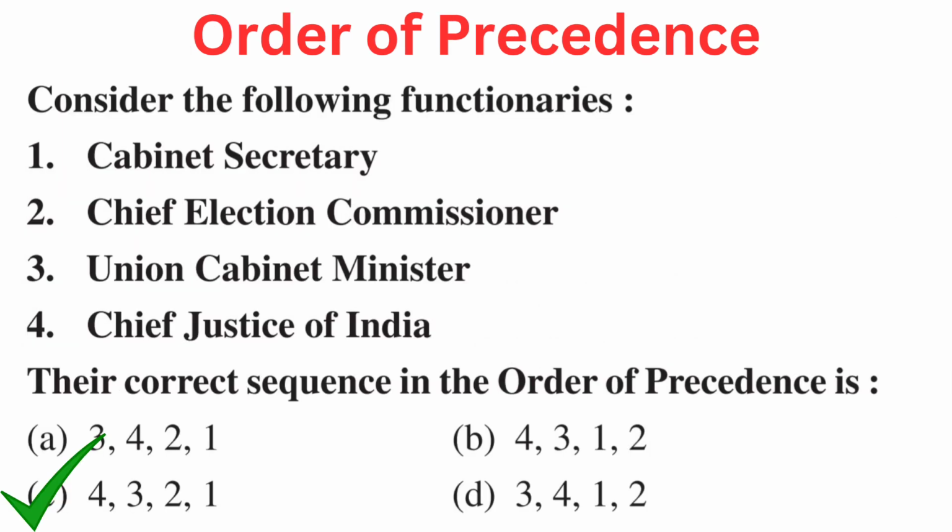Your question is, consider the following functionaries: 1. Cabinet Secretary, 2. Chief Election Commissioner, 3. Union Cabinet Minister, 4. Chief Justice of India. Their correct sequence in the order of precedence is, your options are A. 3-4-1, B. 4-3-1-2, C. 4-3-2-1, or D. 3-4-1-2. Right answer is C. 4-3-2-1. Chief Justice of India, Union Cabinet Minister, Chief Election Commissioner, and Cabinet Secretary.